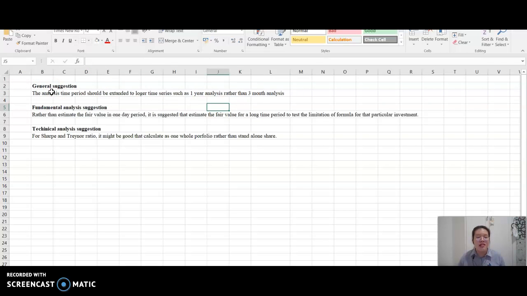In order to enhance the accuracy, I suggest that the analysis time period should be extended to a longer time series, such as a 1 year analysis compared to a 3-month analysis.